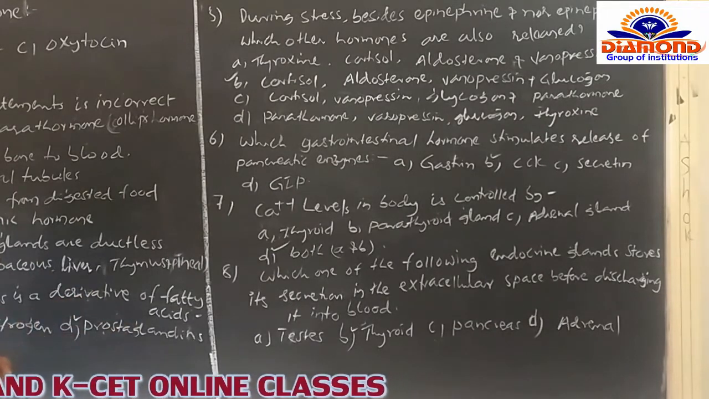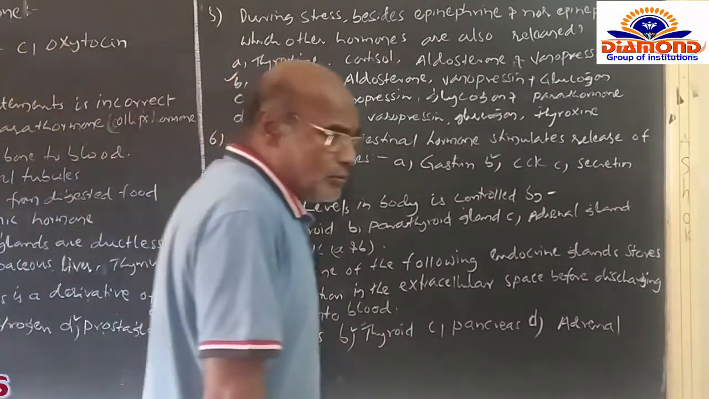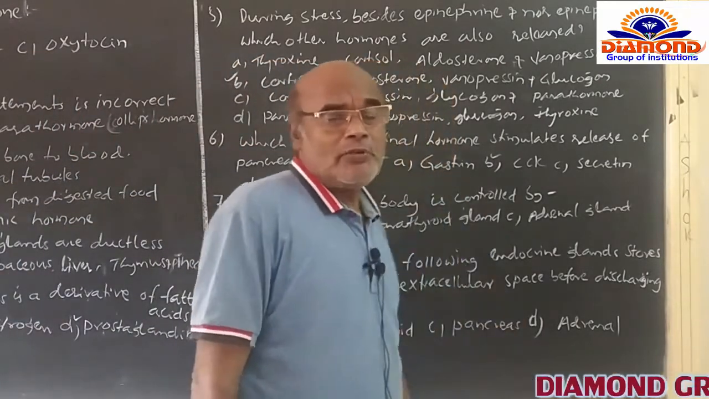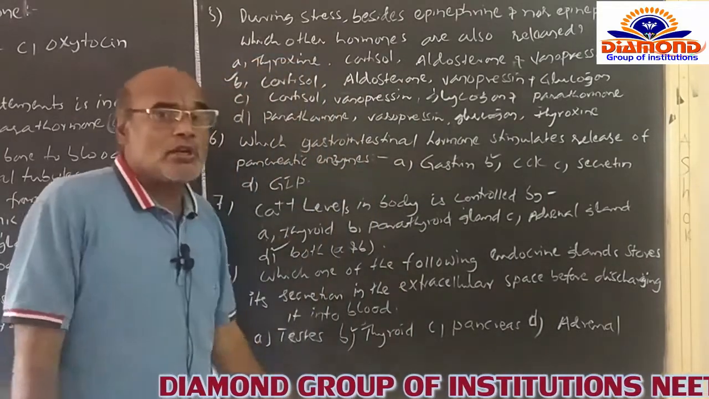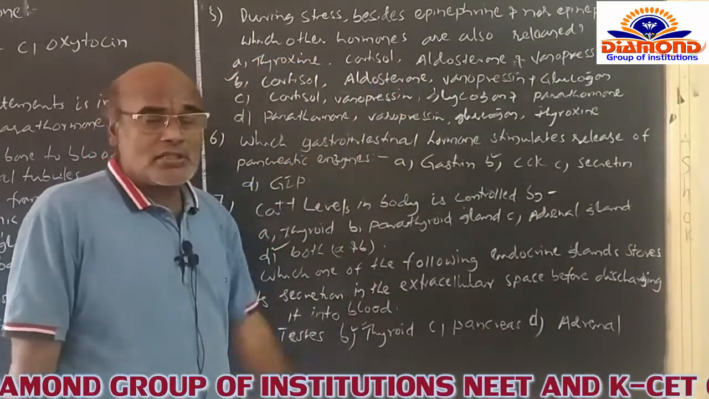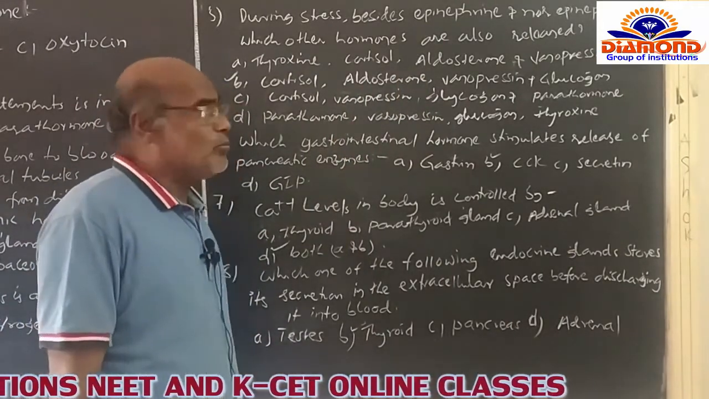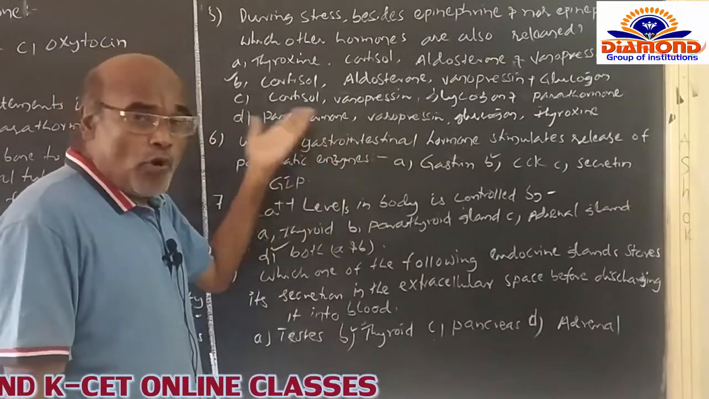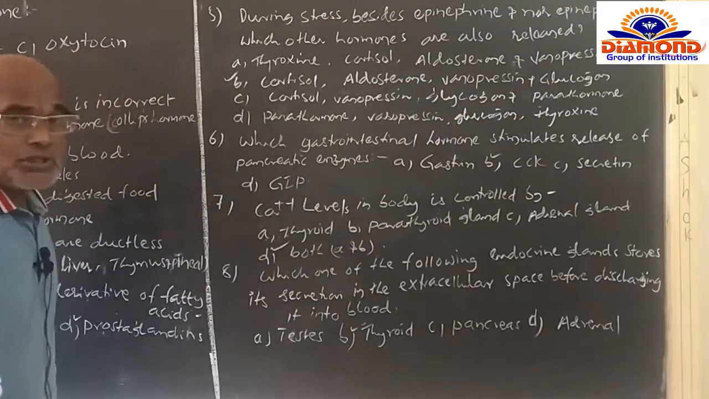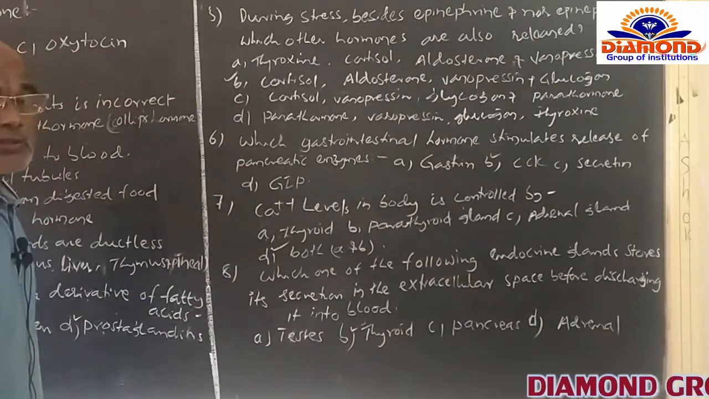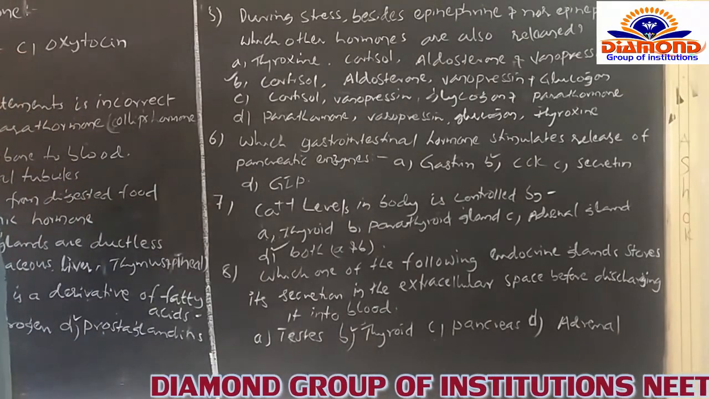Not only that, the epinephrine and norepinephrine which are secreted by the adrenal gland during stress, so that's why the hormones of this gland are popularly named the emergency hormones also. In addition to that, what other hormones are secreted along with these? Options are given like this: thyroid, cortisol, aldosterone, and vasopressin.